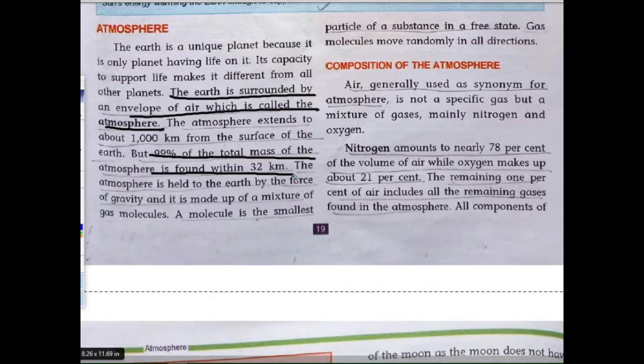Now, composition of the atmosphere. Air is generally used as a synonym for atmosphere. It is not a specific gas but a mixture of gases, mainly two: one, nitrogen, and second, oxygen. Nitrogen makes up nearly 78% of the volume of air, while oxygen makes up about 21%. The remaining 1% of the air includes all the other gases found in the atmosphere.